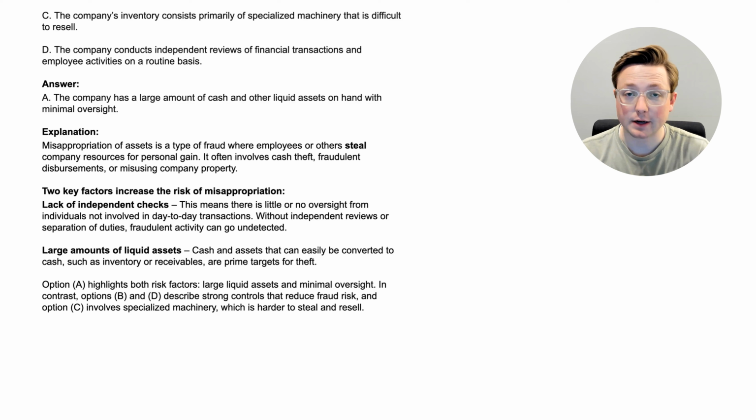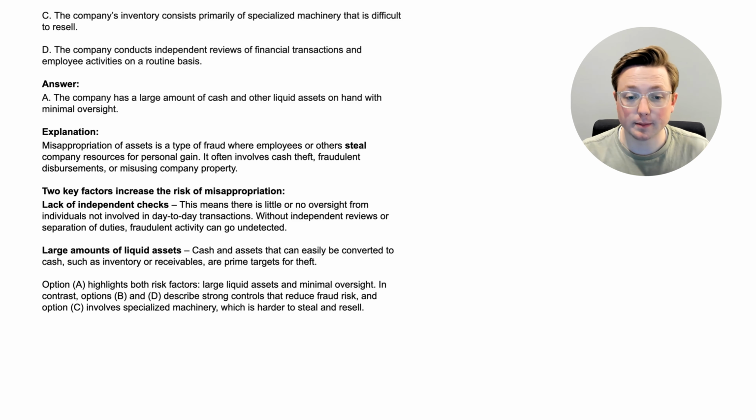Now, there are 2 key factors that you probably need to know that would increase the risk of misappropriation. First is lack of independent checks. Now, what does that mean? I honestly didn't know what that meant when I was going through this, so I wanted to explain it really well. This means there is little or no oversight from individuals not involved in day-to-day transactions. Without independent reviews or separation of duties, fraudulent activity can go undetected. So basically, if there's no oversight and there's no separation of duties to make sure that employees are doing what they're supposed to be doing, that is a huge factor in there being misappropriation of assets.